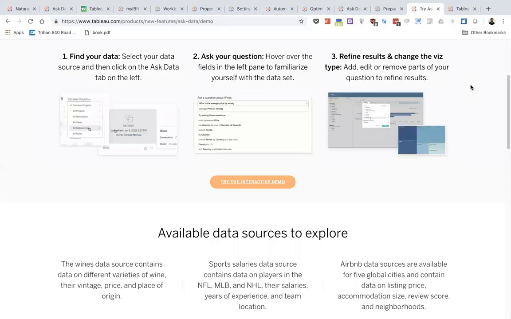Cool. Yeah, just to finish off, if anyone has any further questions before we wrap up, I 100% implore all of you to have a go with the interactive demo that Tableau have online right now. It's a good way to get a grip of thinking about how it could be useful for you, but also finding out some cool stuff from the data sources. I think a couple of colleagues have had a play with this and said there's some tricks and nuances.